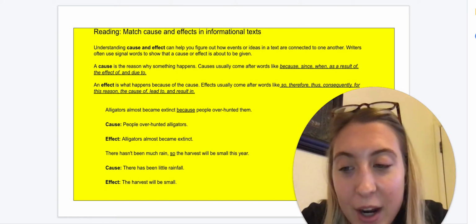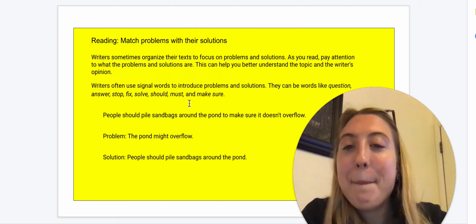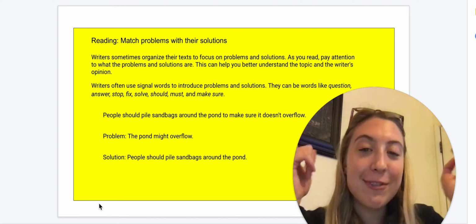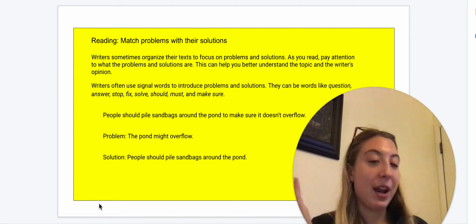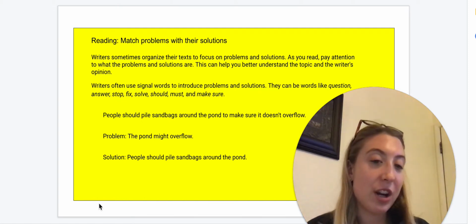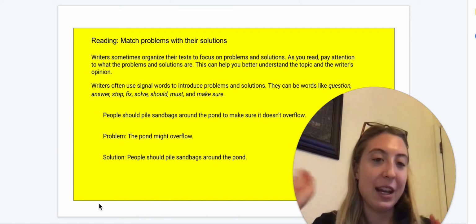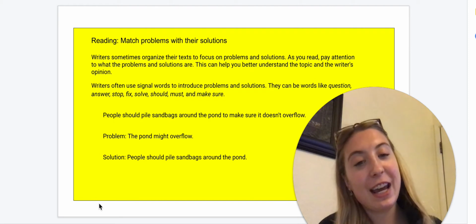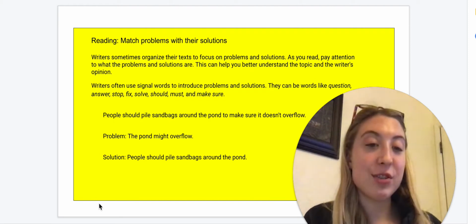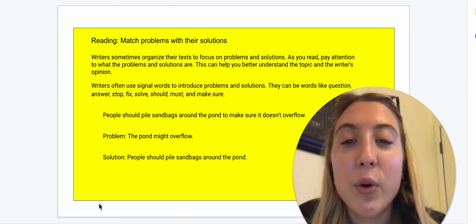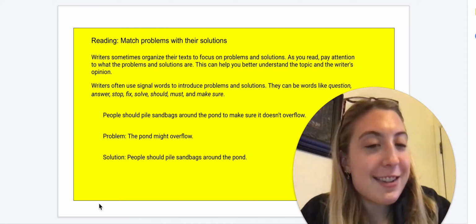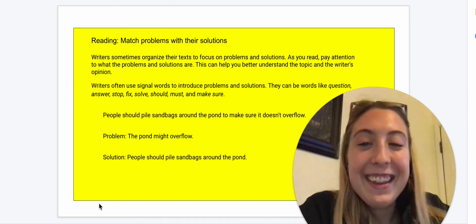But today we're going to be talking about matching problems with their solutions. And again, today our homework is going to be on IXL. We're still going to try to switch on and off between IXL, understanding text, and then reading on Epic and answering questions about the story that we're going over. So let's go over some new information today.